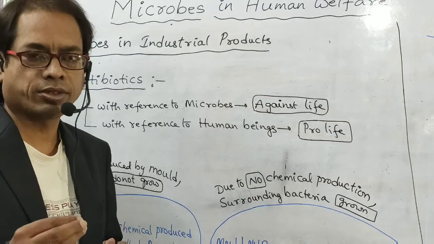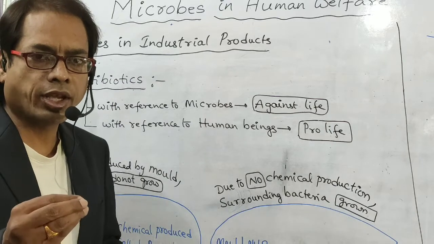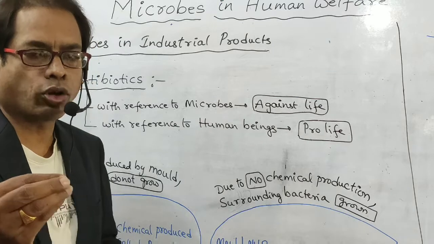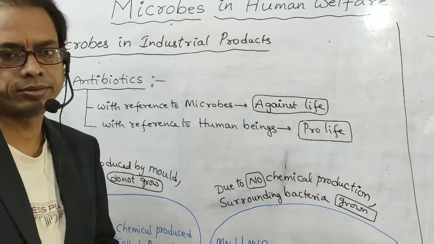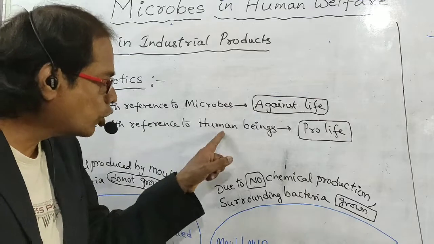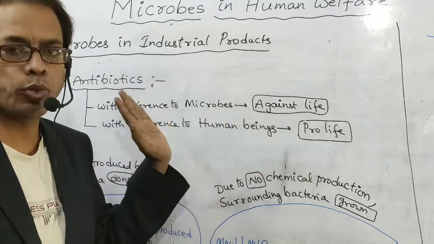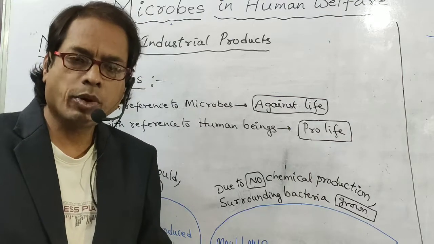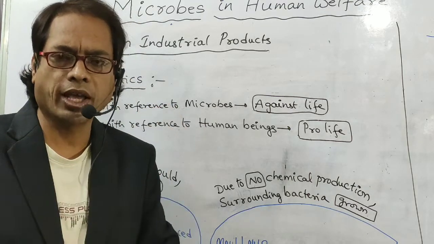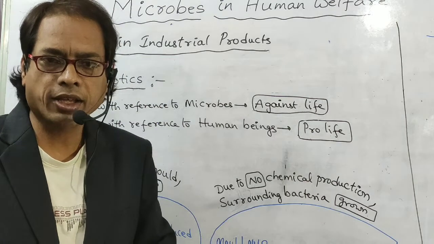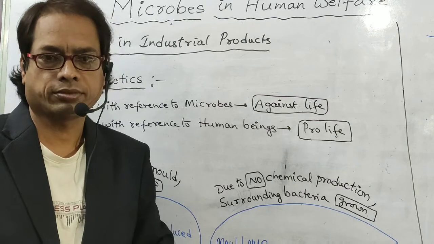They will ask like this. Antibiotics means pro-life regarding microbes. False. Pro-life regarding human beings. This is very, very important, my dear students. The first antibiotic was discovered by Alexander Fleming. What is that antibiotic? Penicillin.